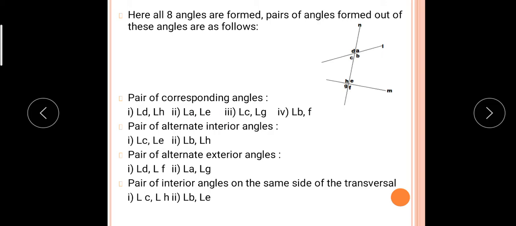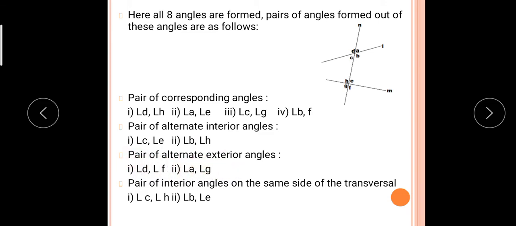Then on the lower side of the transversal, C, and the one on the same side below it: means in the same side. So C and G, and B and F. So these angles form the pairs of corresponding angles. Now the pair of alternate interior angles. Interior angles are C, B and E, H. Alternate means C with E and B with H.